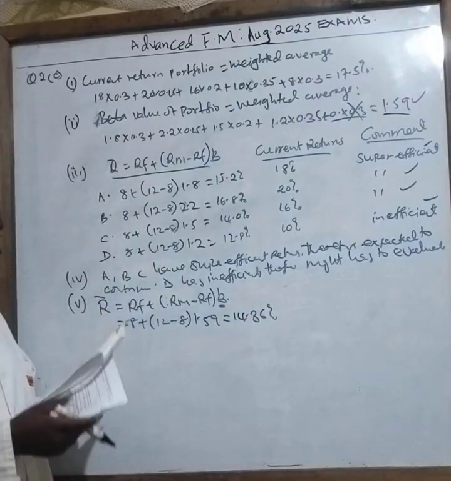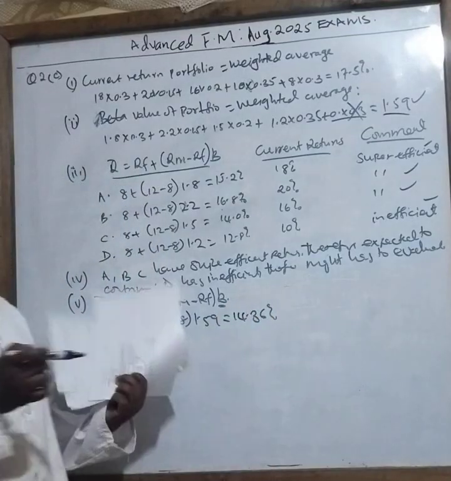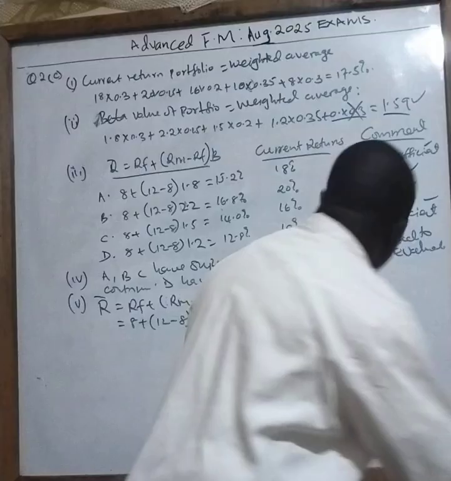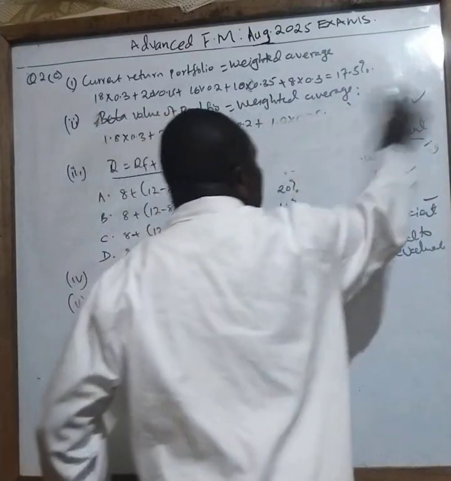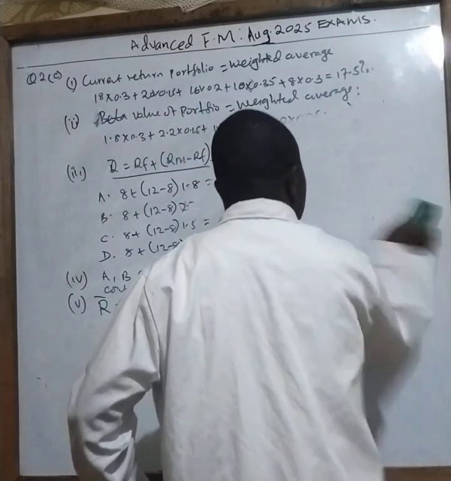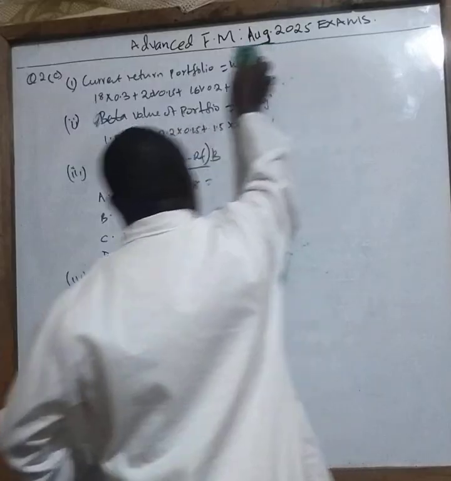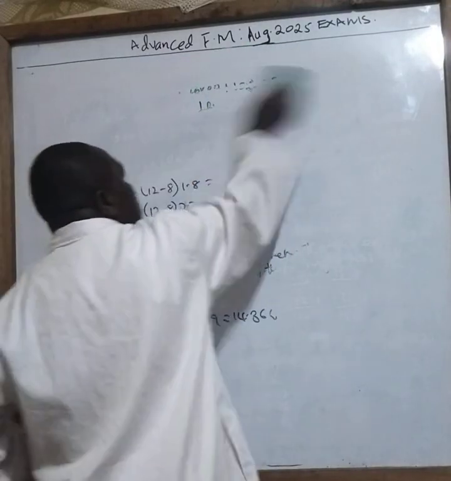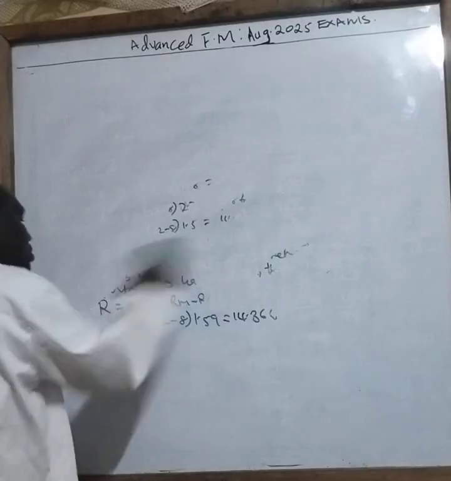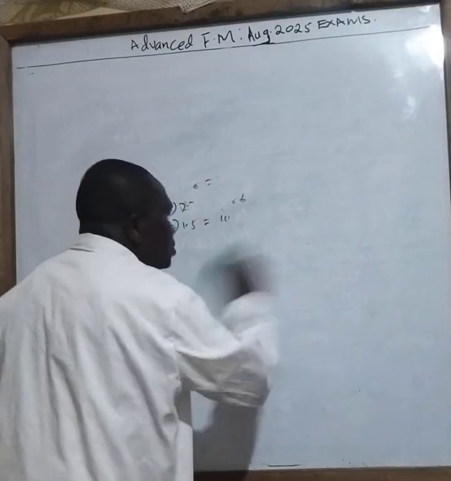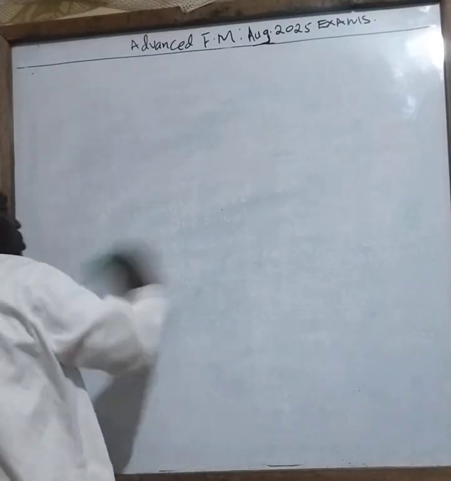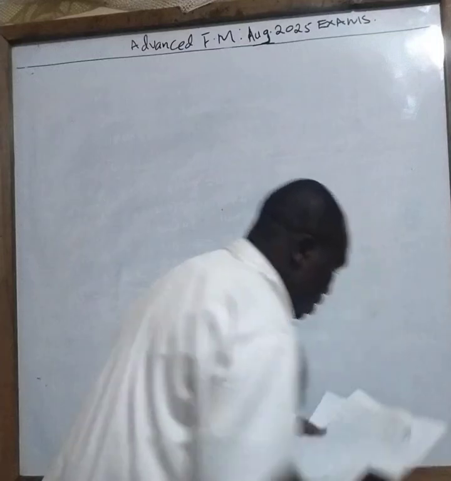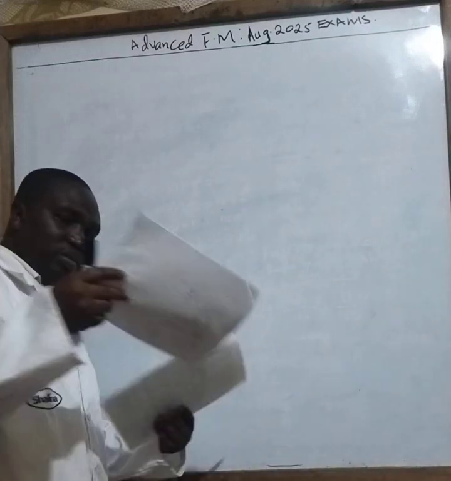That is question 2. I go to question 4. You can see how simple questions they were. Good. Question 3 class.